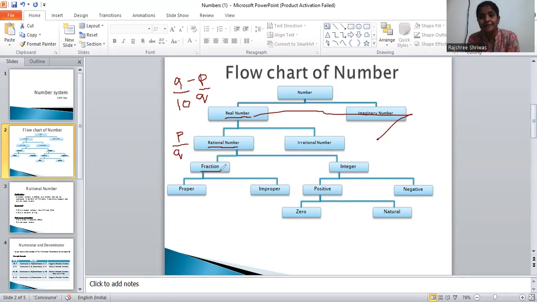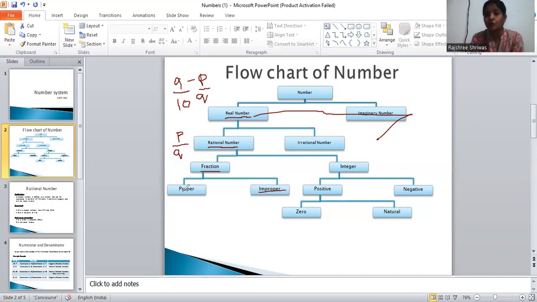Classes in the school, that fraction means a part of a whole. Exactly right. Fraction means a part of a whole only. And again, it is divided into two, that is proper fraction and improper fraction. So what do you mean by proper fraction? Proper fraction means the numerator is less than the denominator. Now what is numerator and what is denominator? We will learn here only. Now what is improper? Improper means the denominator is more than the numerator.